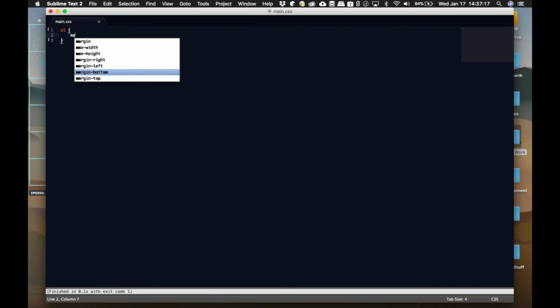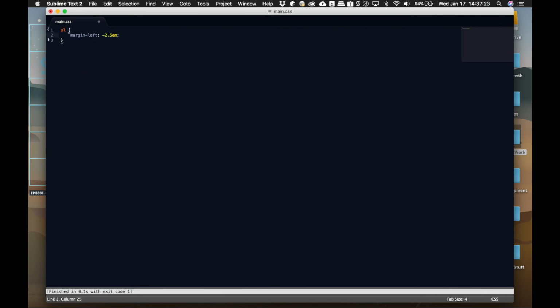So now in our CSS, the first thing we need to do is to get rid of the default styles. So for the UL element, we're going to get rid of the margin left, and for the LI element, we're going to get rid of the dots by using list-style none. Note, list-style can make those dots squares, triangles, empty squares, or something else.